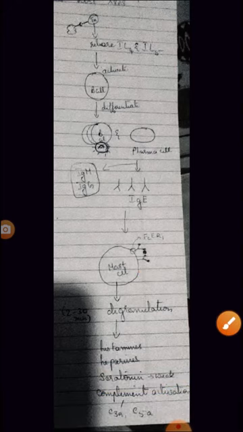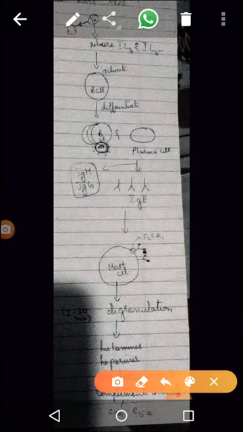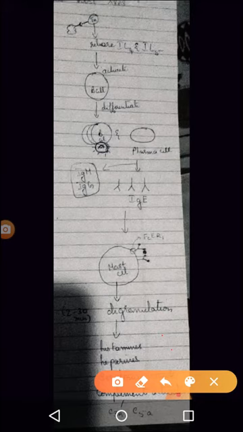So these are the components released after degranulation: histamine, heparin, serotonin, and complement also gets activated. Now what does this histamine and heparin do? I will tell you. Now let us see the structure of the lung.